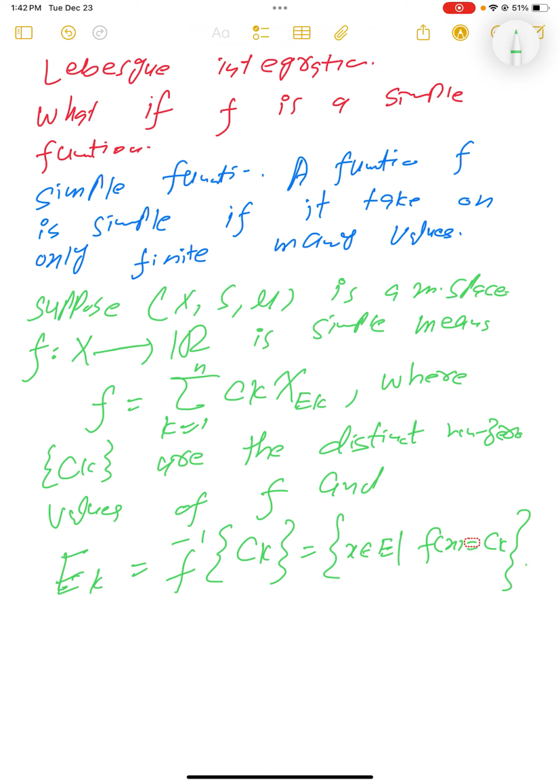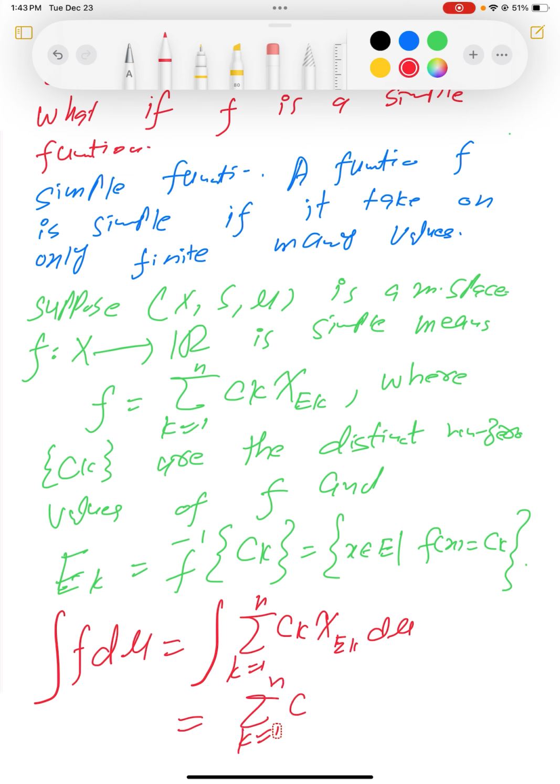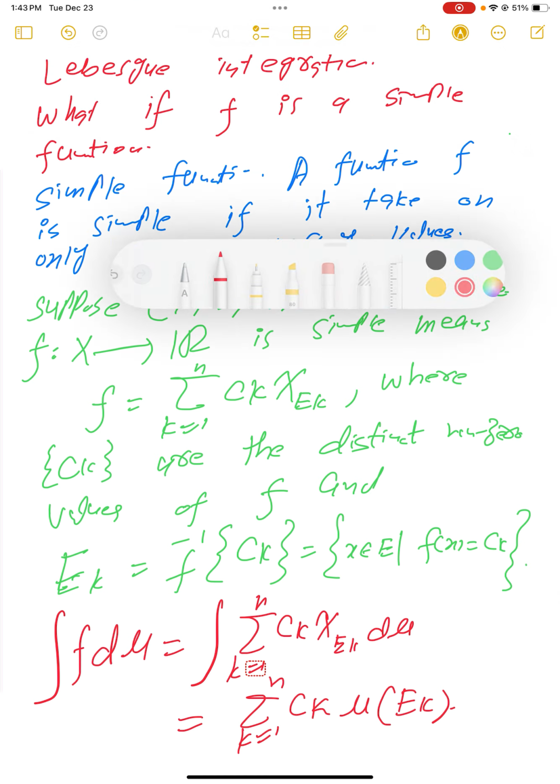Now if we have a simple function, what about the integration? Whenever we have a simple function, we assume f is simple and write it as the sum of k from 1 up to n of c_k characteristic function of E_k, d mu. We define the integral as the sum of k from 1 up to n of c_k times the measure of E_k. That is the first definition: the integral of a simple function.